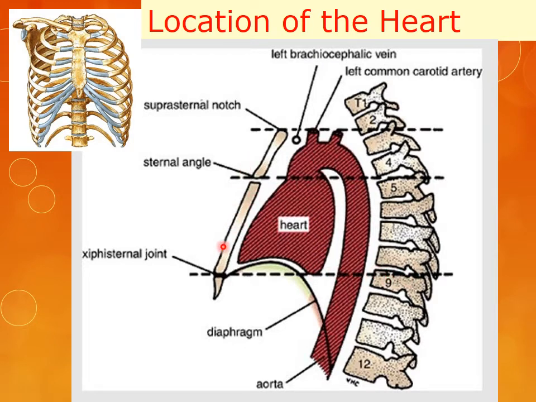On the anterior aspect, we have the body of the sternum. It is covered by a fibrous layer, which is called the pericardium, and the heart rests on the diaphragm. This is the descending aorta, or we can say thoracic aorta.